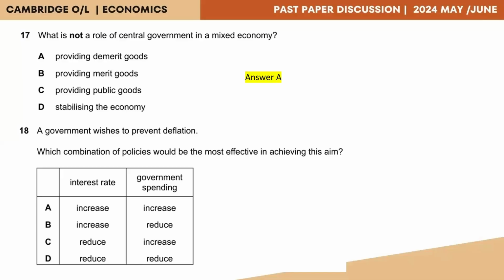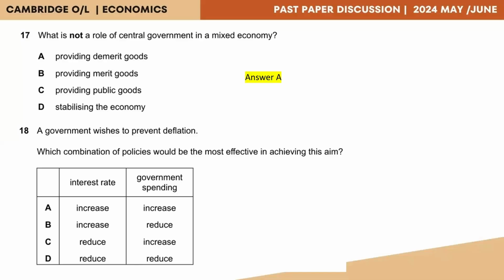Moving on to question 18, a government wishes to prevent deflation. Now, deflation is the continuous fall in the price level of goods and services. So the government wants to prevent a continuous fall. Which combination of policies would be the most effective in achieving this aim? So what should be done to the interest rate? What should be done to the government spending in order to prevent deflation? Now remember, preventing deflation means to stop the price levels falling. In short, we are looking at the exact opposite. You have to make sure the price levels rise. So what should we do to the interest rate in order to make sure that the price levels increase?